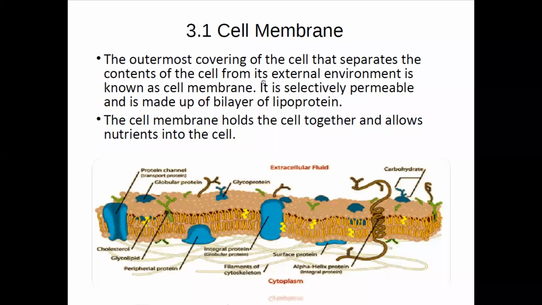Here it is mentioned bilayer of lipoprotein. That means there are two layers of lipoprotein present, isn't it? So two layers of lipoprotein means two lipid layers are present. Lipoprotein, a combination of protein and lipid, is present in the cell membrane. Besides that, there are many other components present like glycoprotein, carbohydrate, then your surface protein. All these things are also present in the cell membrane.